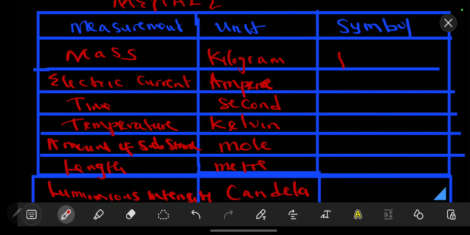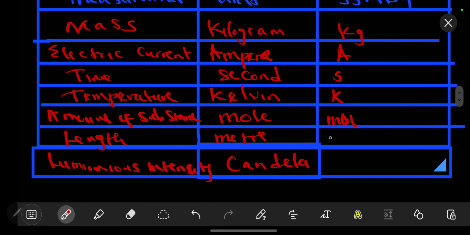For our symbols, the mass, kg, 2 small letters. We have the ampere, big letter A. The second, small letter s. Kelvin, big letter K. For amount of substance, which is the mole, we have mol. So this is the symbol for the mole. Then for the length, the meter, we have small letter m. For the candela, we have big letter C, small letter d. So these are our physical quantities.